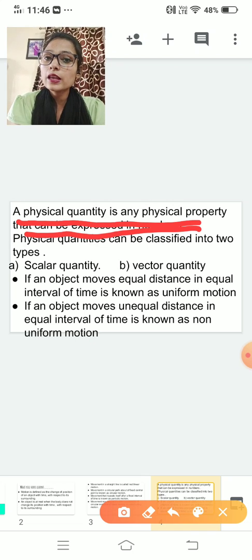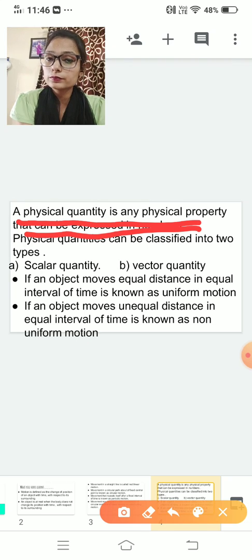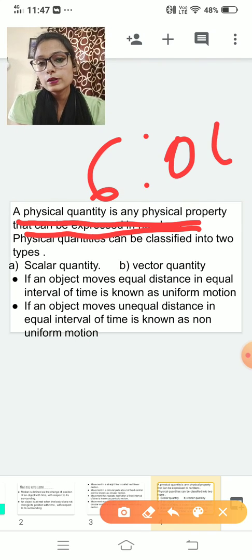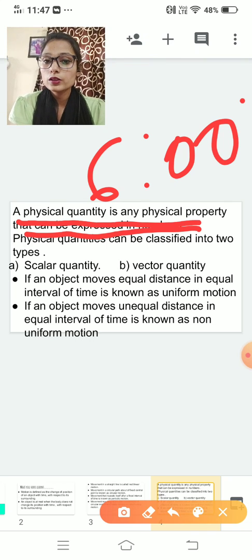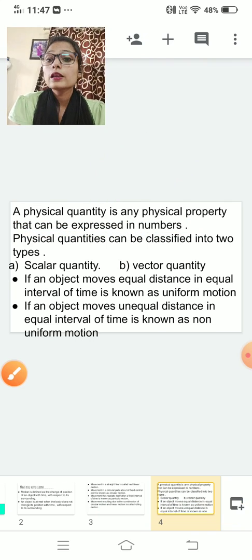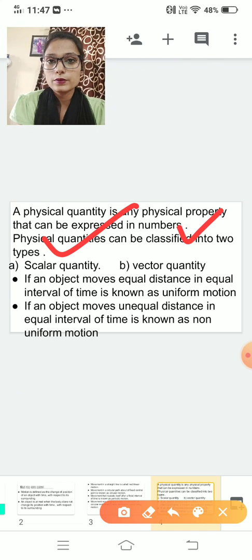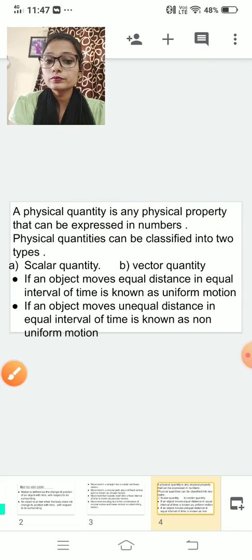That can be expressed in a number. If I ask you to express 6 o'clock in number form, you can write this. Like this you can express it in number form. After that, we have seen that physical quantities are divided into two parts: one is scalar quantity and one is vector quantity. These two quantities are different from each other.